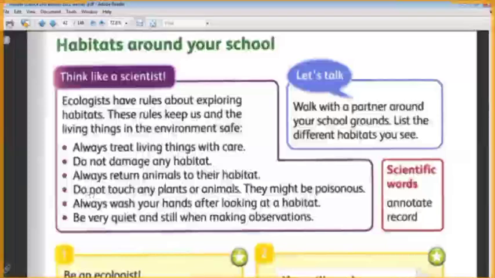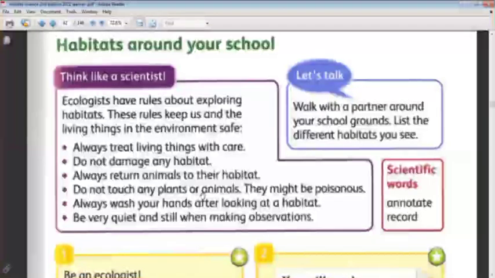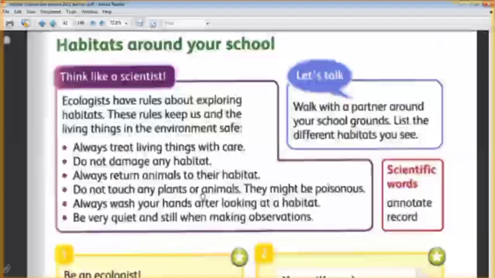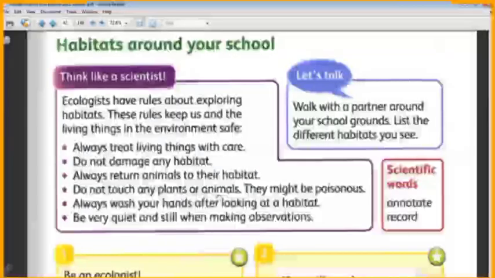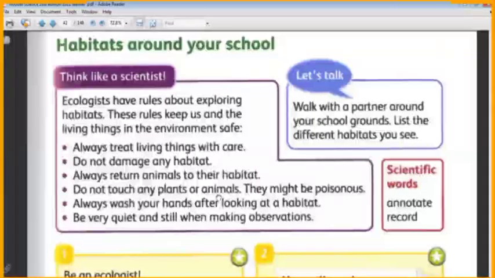What about the fourth? Don't touch any plants or animals. We must not touch any plant or animal because they might be poisonous. This is the first thing. The plant that we are touching may be poisonous for us or may cause some diseases to us. And the animals also. This animal may be dangerous, can sting us or can bite us, like some insects or some reptiles.